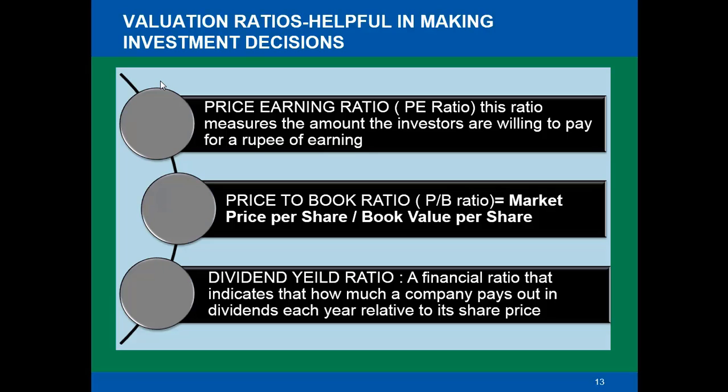Now there are many investors who are looking for a recurring return along with capital appreciation. So they look for companies which have a high dividend yield ratio, so they earn a recurring return from their investments along with the capital appreciation. But normally companies have a very low dividend yield ratio, particularly those which are growing at a very fast, high rate and whose market price has gone up. When the market price of the share goes up, the dividend yield ratio falls. So this is particularly true for companies which are in great demand and growing at a very fast pace.